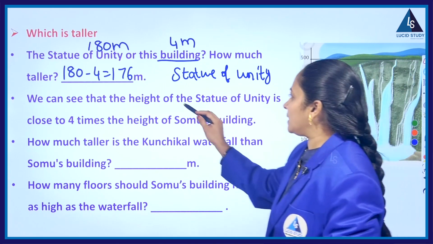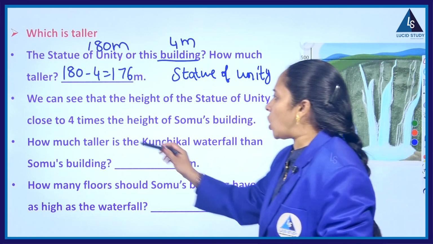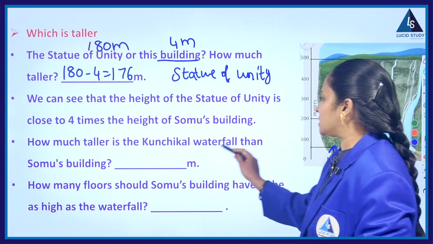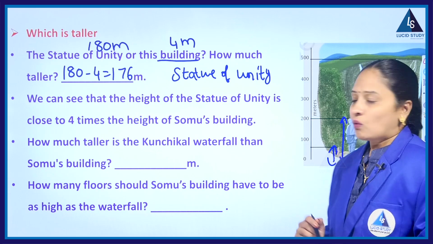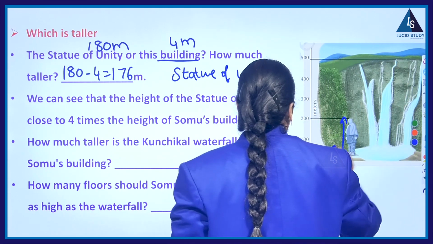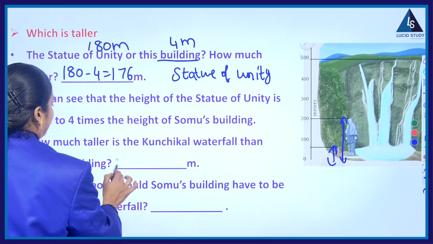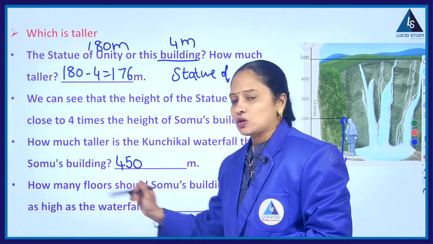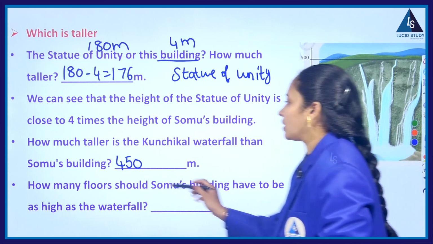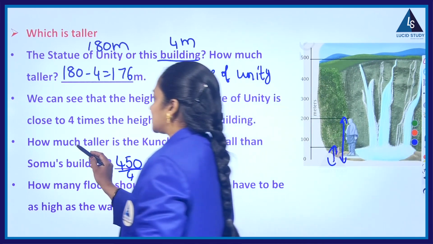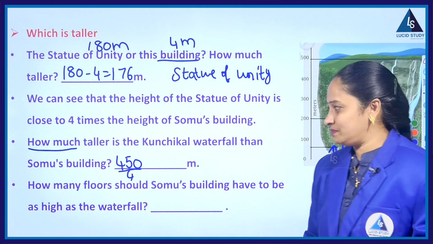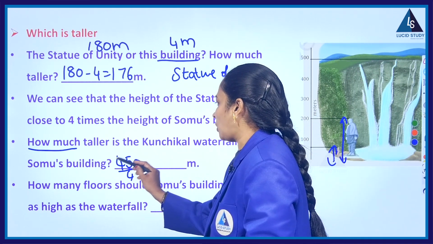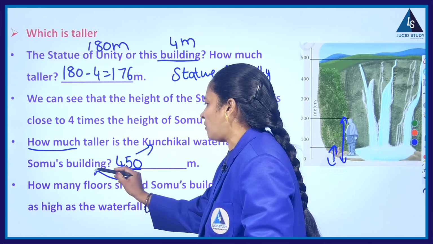Next, we can see that the height of the Statue of Unity is close to 4 times the height of Somu's building. How much taller is the Kunchikal waterfall than Somu's building? What is the Kunchikal waterfall height according to this? Yes, 450. Okay, and they are comparing it with Somu's building. What is Somu's building height? 4. Why? Because here they are asking how much taller. So 450 is the height of Kunchikal fall and 4 is the height of Somu's building.